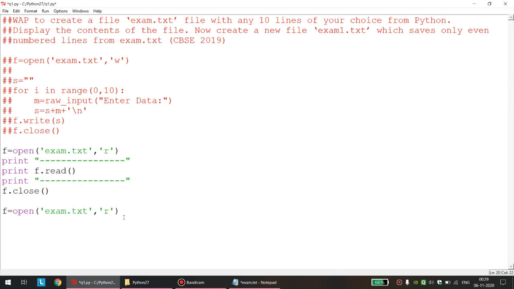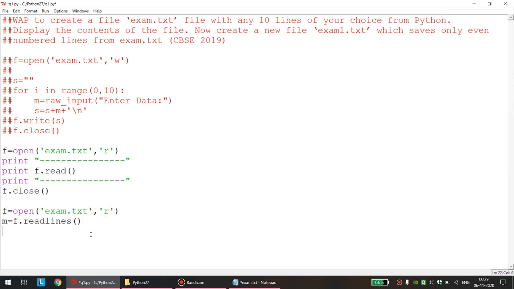Obviously, I want all the lines. The lines, or the entire line, we will get in the form of a list only, because we have only two major functions, readline and readlines. Read will read the data in the form of a string. We will not get the entire line. Readline will read only the first line. So I want all the lines together, and which method will help me out? The method readlines will help me out. So I am taking a variable m, and that variable will store all the lines properly in the form of a list.